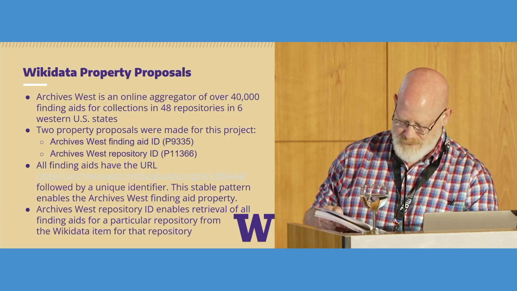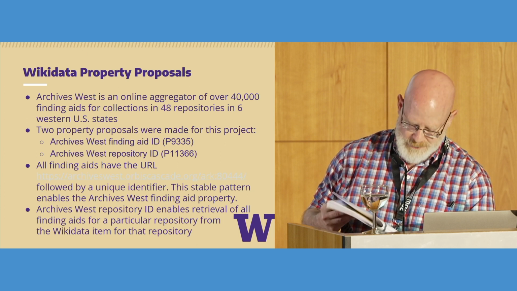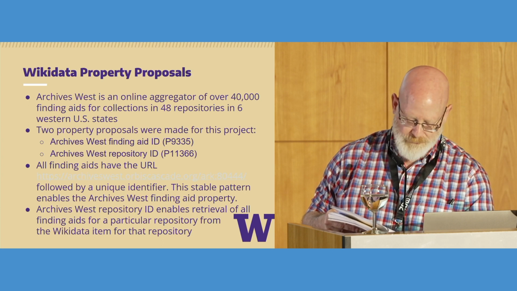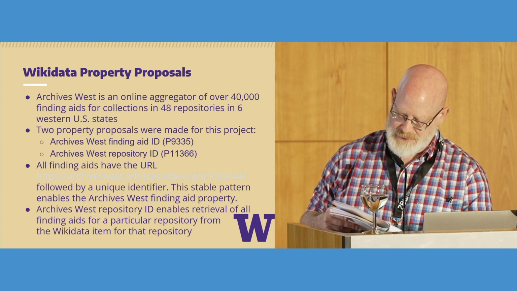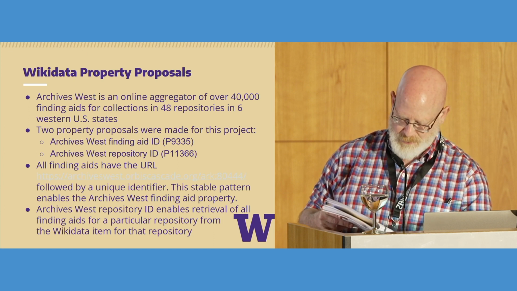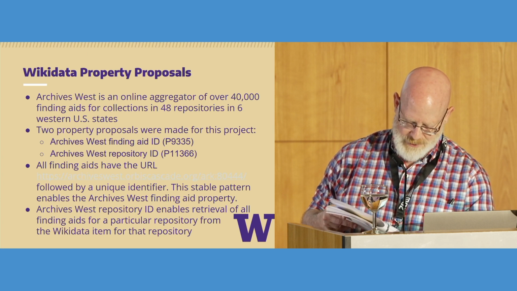Now, one of the identifiers I realized early on that we needed was the identifier for our finding aids in Archives West. Archives West is an online aggregator of over 40,000 finding aids for collections in 48 repositories in 6 western U.S. states. We made two identifier property proposals related to Archives West Finding Aid ID and the repository ID.